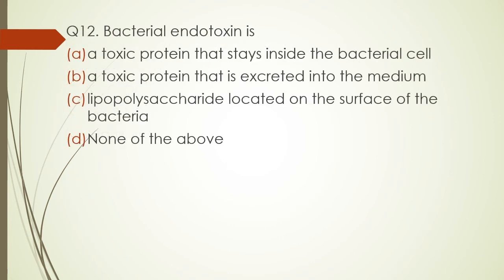Question number 12. Bacterial endotoxin is a toxic protein that stays inside the bacterial cell, a toxic protein that is excreted into the medium, lipopolysaccharide located on the surface of the bacteria, none of above. The correct answer is option C, lipopolysaccharide located on the surface of the bacteria. The LPS layer located on the surface of the bacteria is the bacterial endotoxin. And what is bacterial exotoxin? The toxin that is secreted by the bacteria. LPS is a part of bacteria.